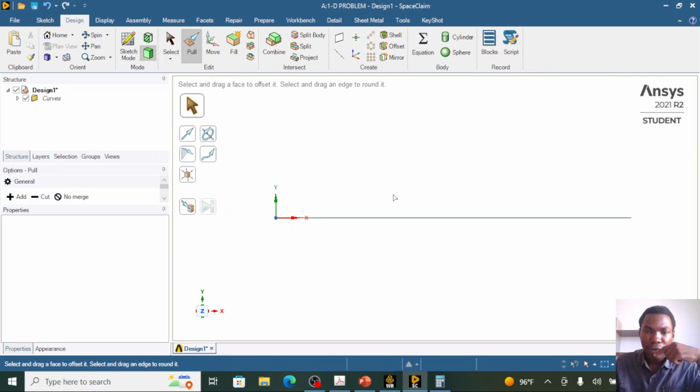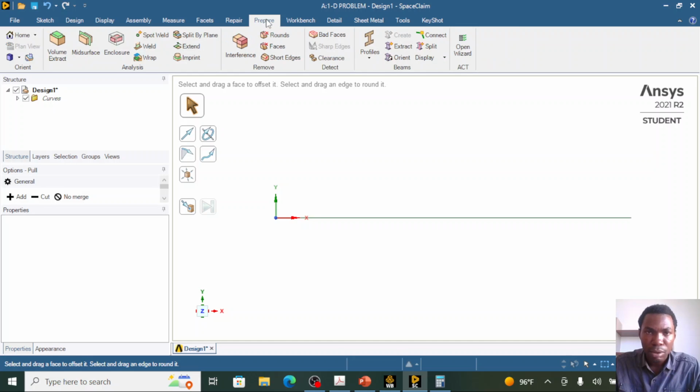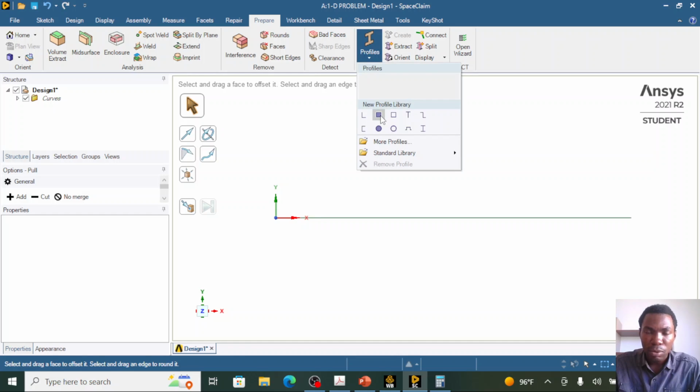So now that we have defined the length of our two elements, we need to define the cross-sectional area. To do that, we need to go to a tab at the top here, called the Prepare tab. Click on the Prepare tab. Under the beam panel, click on Profile. We're using a rectangular section.